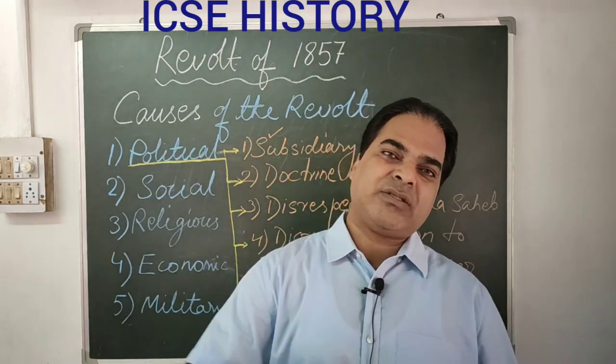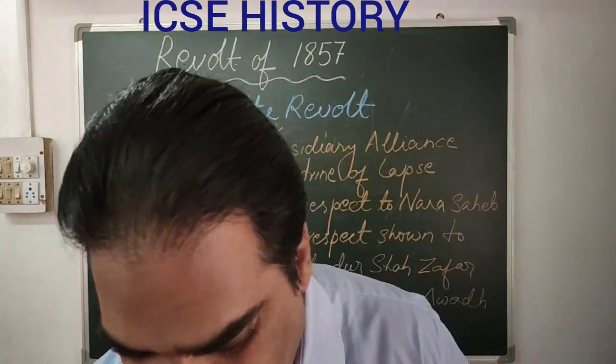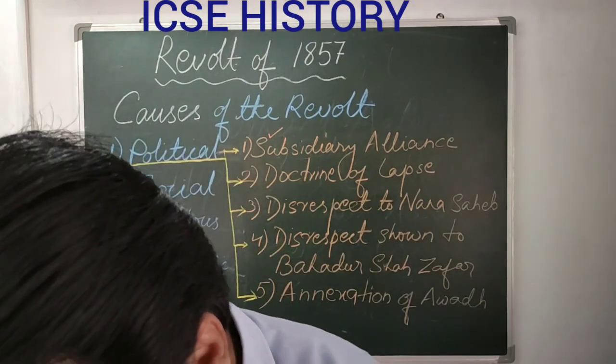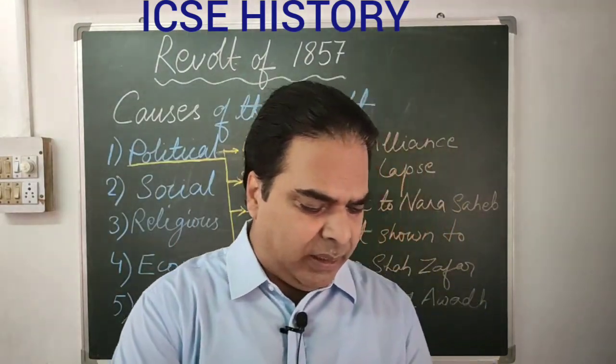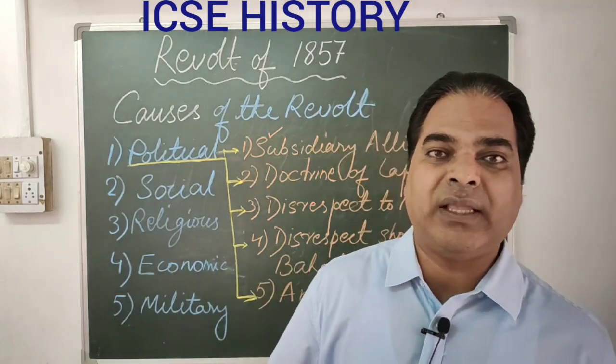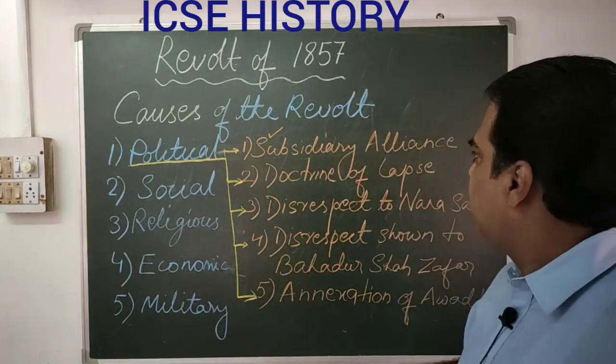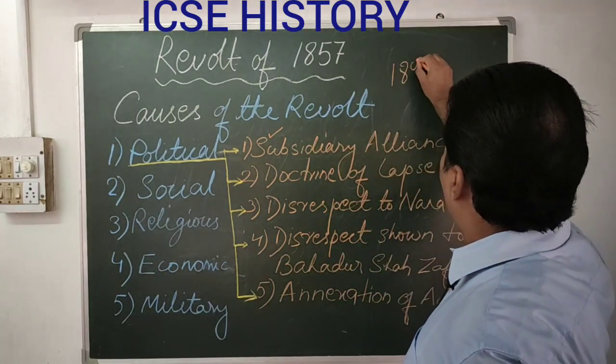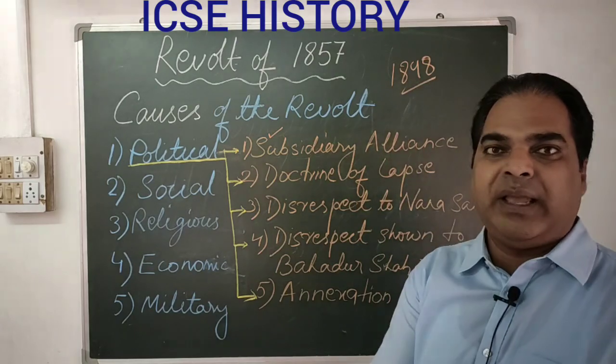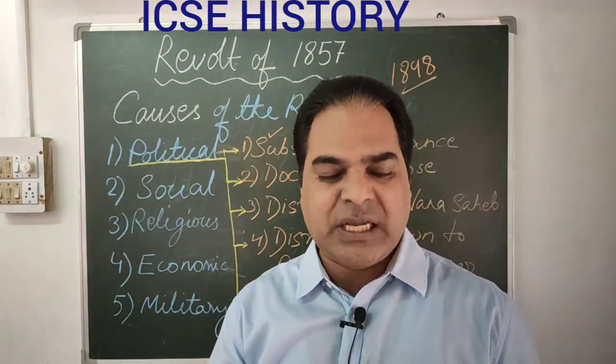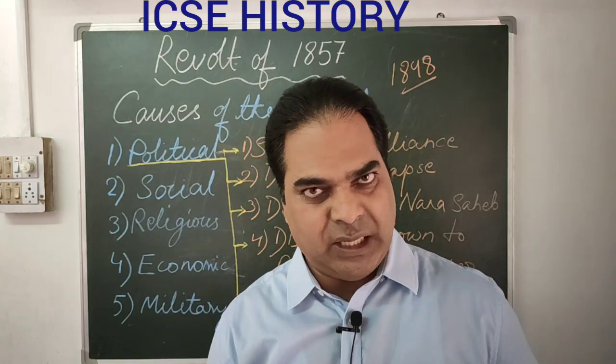So on the basis of doctrine of lapse, in the year 1848, the Raja of Satara died. His territory was annexed.